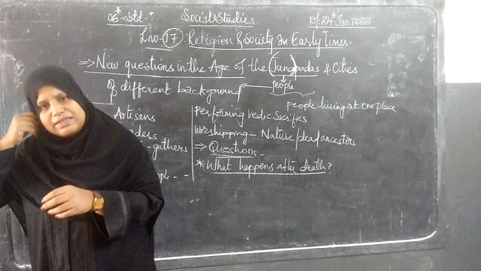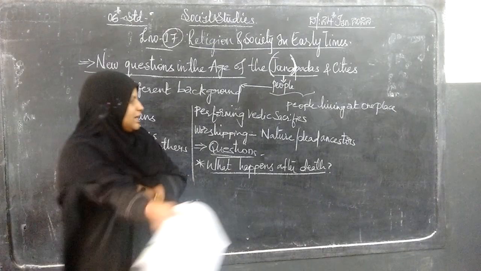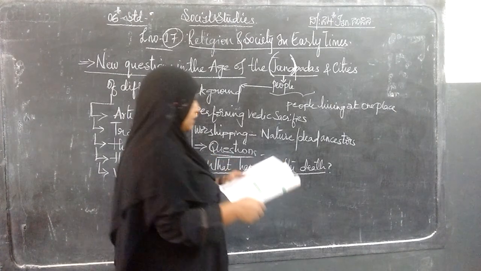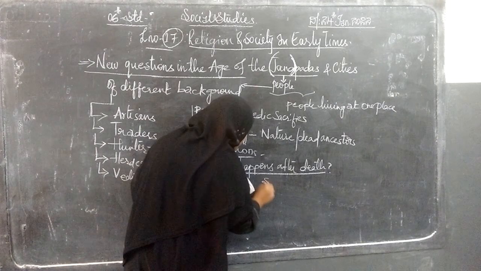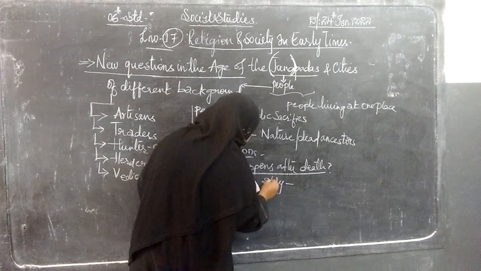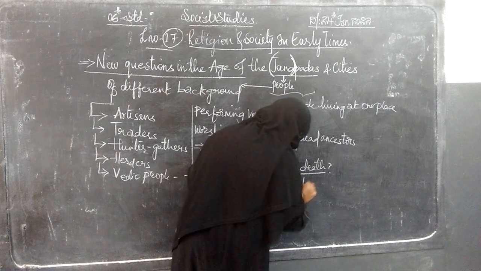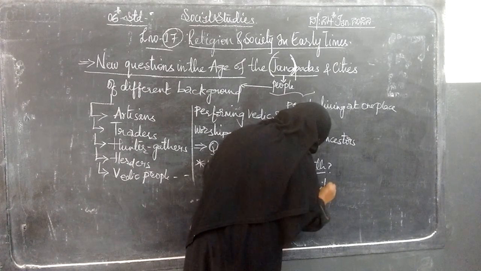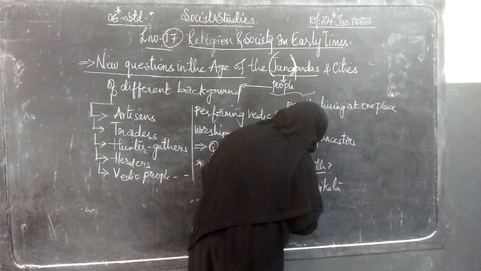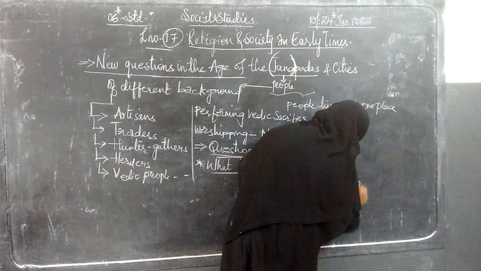Here there is one story given about this. The story is about Nachiketa. In this story, we will see what happens after death. The story is related to Nachiketa and to Lord Yama.